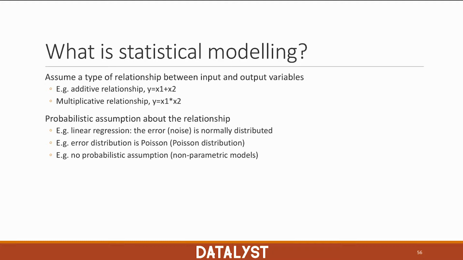The second thing we do is make an assumption around the distribution that our data or our error follows. So in linear regression, for example, we assume that the error is normally distributed. In Poisson regression, we assume that our response variable is distributed according to a Poisson distribution. But finally, there are also some models where we don't make any such assumptions.